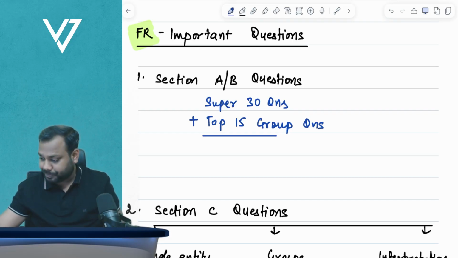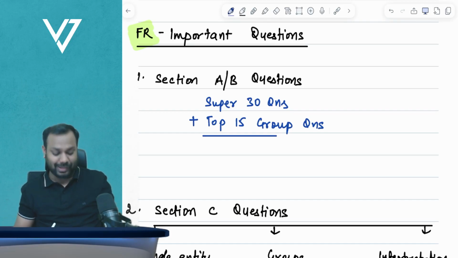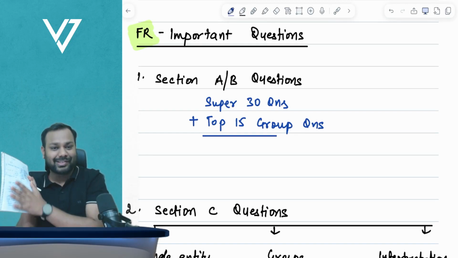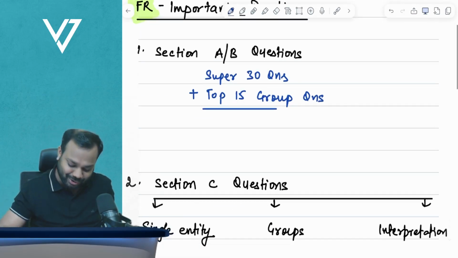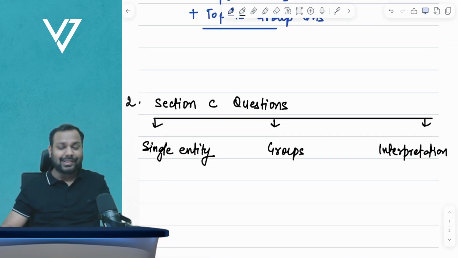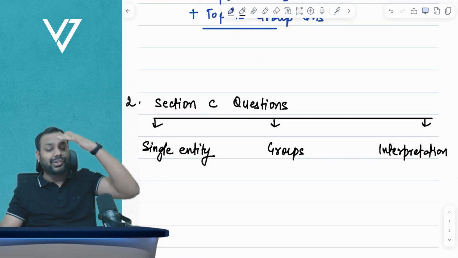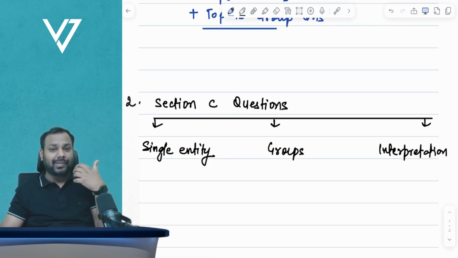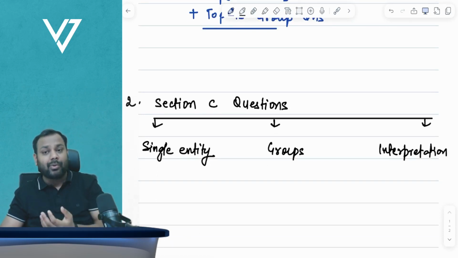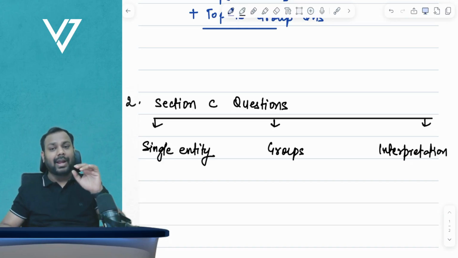Okay. Now, coming to section C, I have got the complete list of section C questions also, which I'll be giving to you. So now you guys know in section C, we have three types of questions that can be asked in the exam. It can be single entity, it can be group accounting, it can be interpretation. Now I have the list of questions from each one of them.